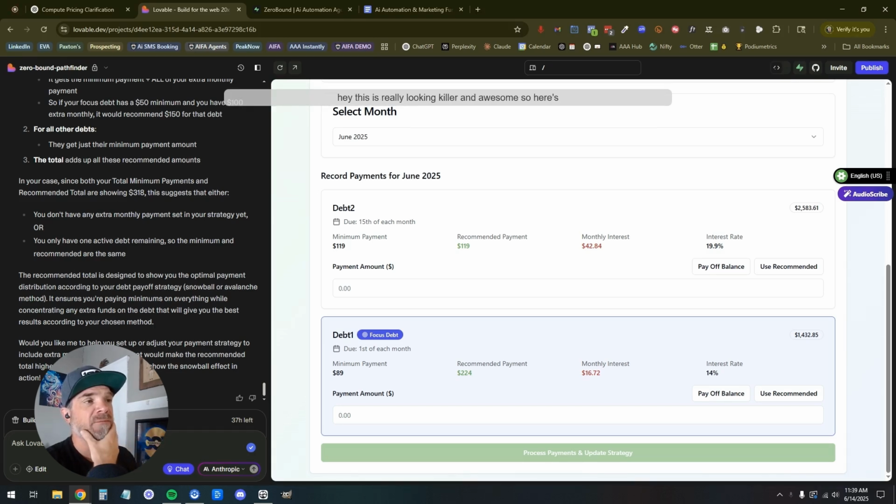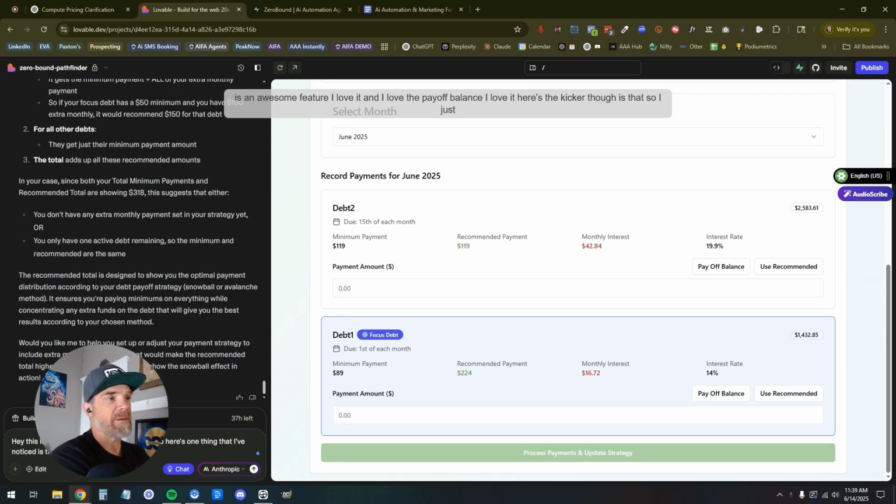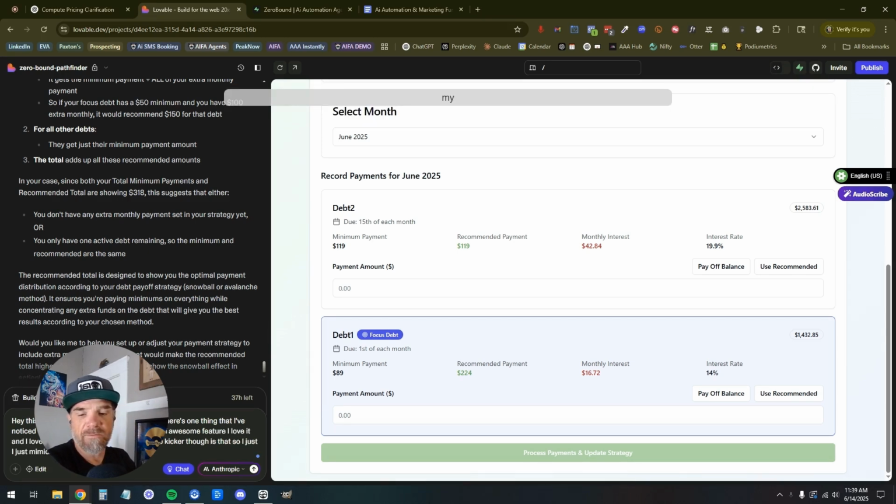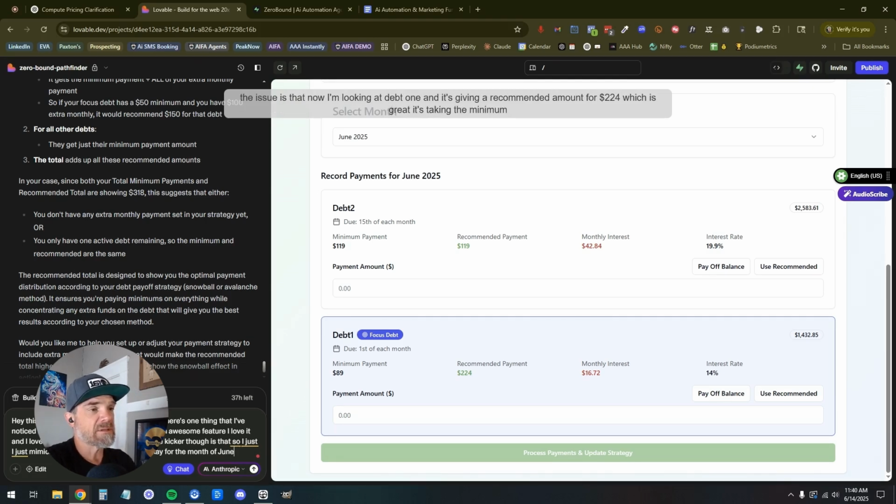So here's one thing that I've noticed: the recommended payment is an awesome feature. I love it, and I love the payoff balance. Here's the kicker though. I just mimicked paying off my debt of $119 for the month of June. The issue is that now I'm looking at debt 1 and it's giving a recommended amount of $224, which is great. It's taking the minimum payment.